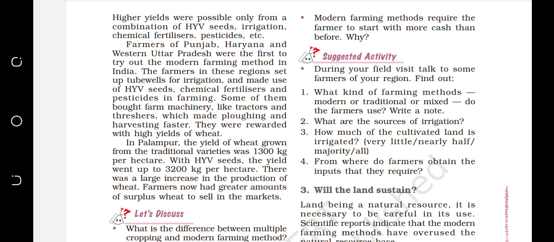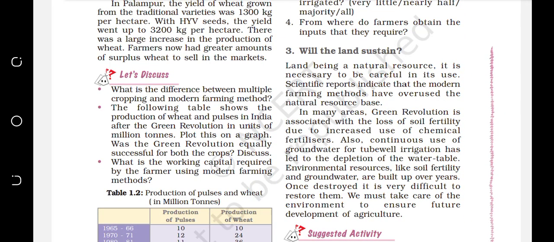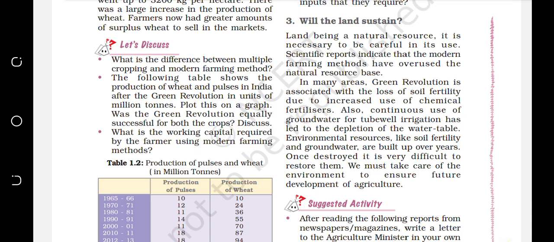And with the result, what happened? Now the production increases. This is actually the main thing. Now what will happen to the land? Will it sustain, meaning the natural fertility of the land? No, you are using different types of insecticides, pesticides, fertilizers, and the groundwater level also declines. For that reason the productivity of the land is also decreasing, and we are destroying the natural productivity of the land. So this is very bad for the future.